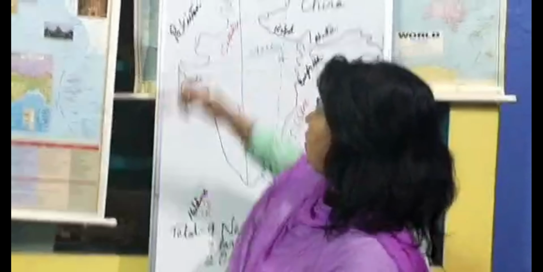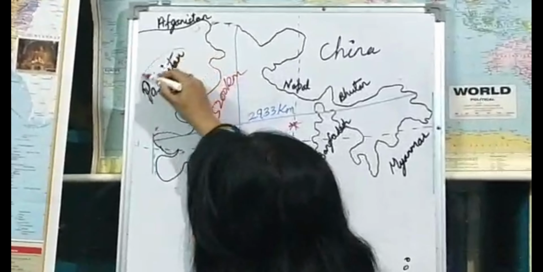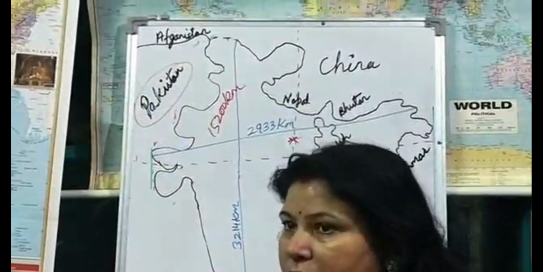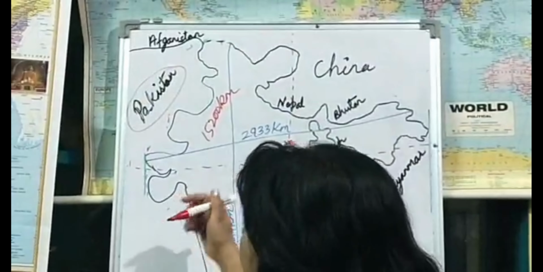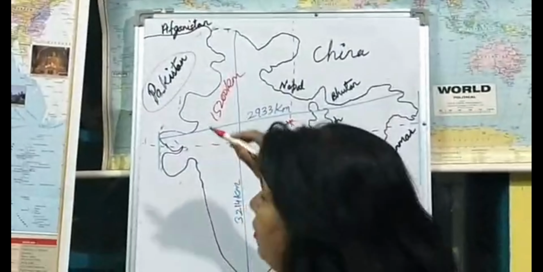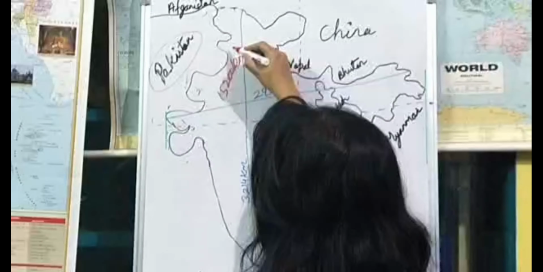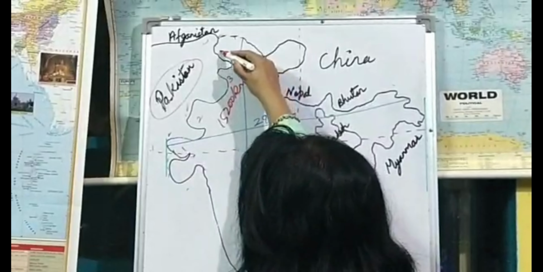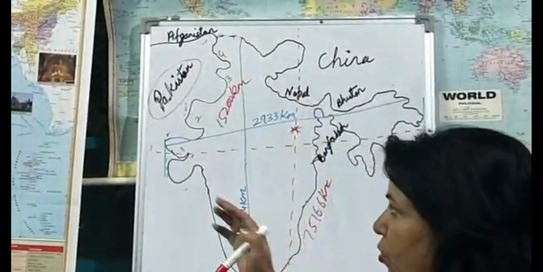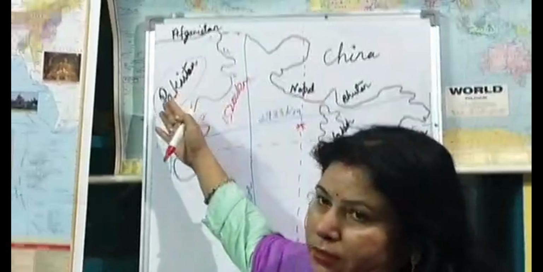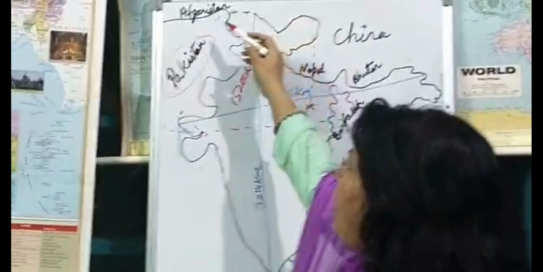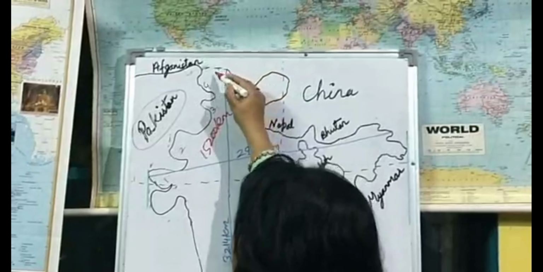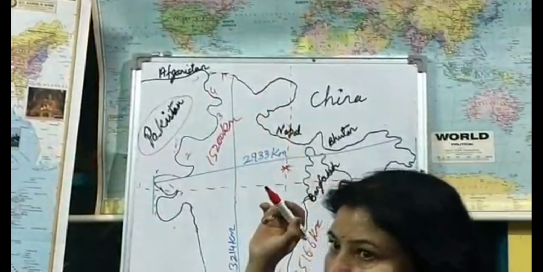Number 1 is Pakistan. Number 1 neighbor is Pakistan. So which are the states which have a boundary with Pakistan? Gujarat, number 1. Number 2, Rajasthan. Number 3, Punjab. And number 4 is Jammu and Kashmir. So 4 states neighboring Pakistan. If we talk about Afghanistan, only 1 neighbor we have, that is Jammu and Kashmir.